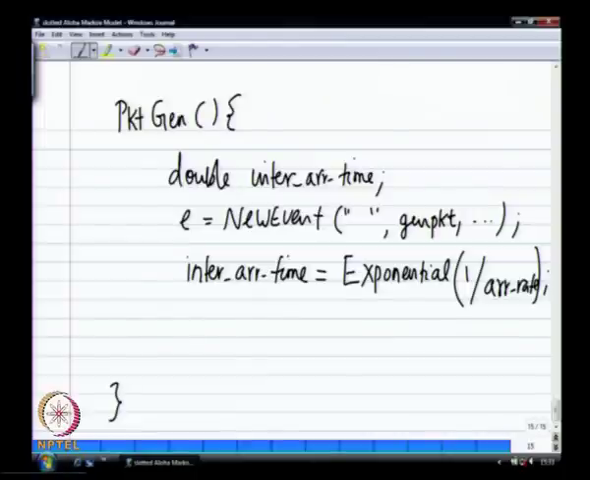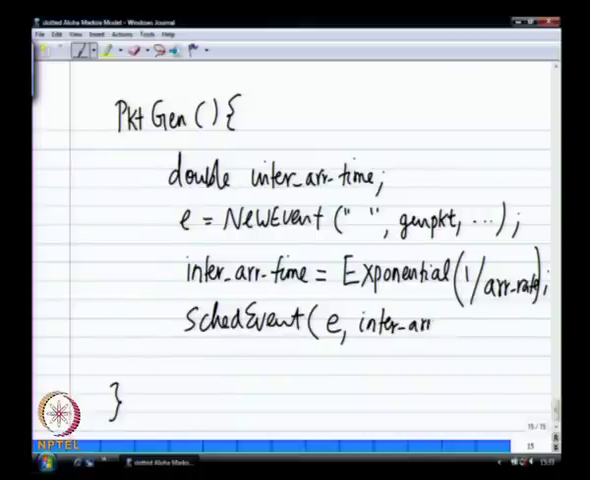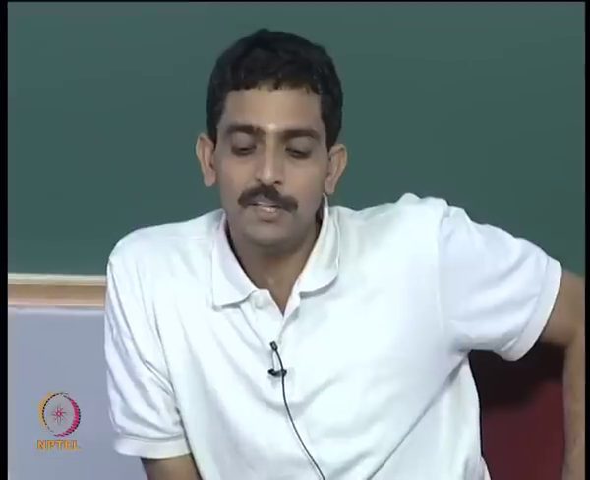So I generate this inter arrival time, and then I can simply schedule the event. I will schedule this event E into the future by the inter arrival time. So I have scheduled the first event, and from this instant I am generating the next event.